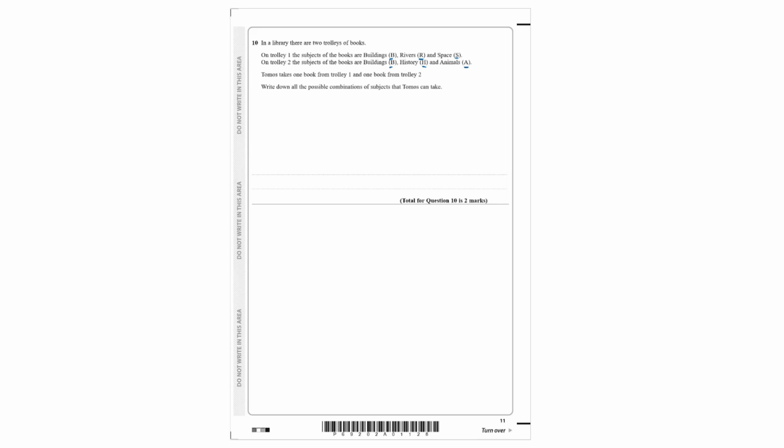So we can see here on trolley 1, he can take buildings, and then on trolley 2, he can take buildings again. Then he can choose buildings and he can choose history instead. Again, he can choose buildings and animals. Then he could choose something else entirely for trolley 1. He can choose rivers. So he can choose rivers and buildings, rivers and history, rivers and animals.